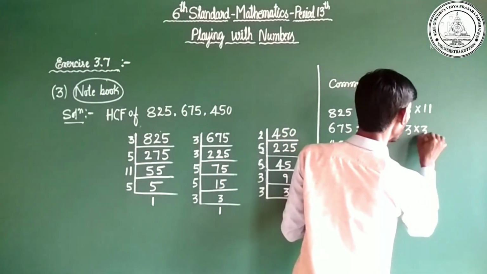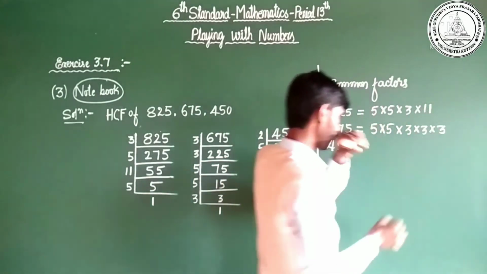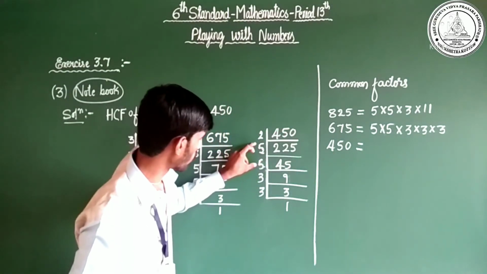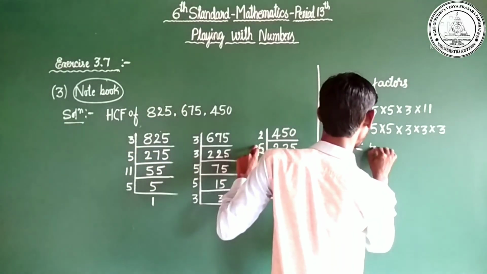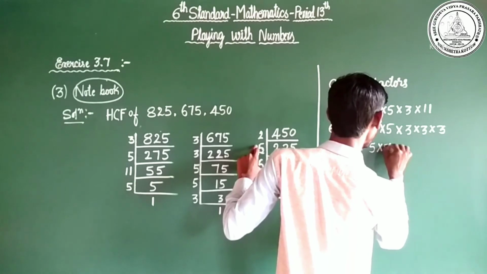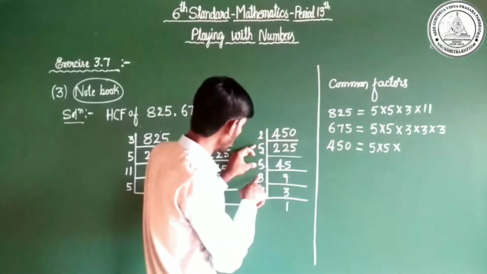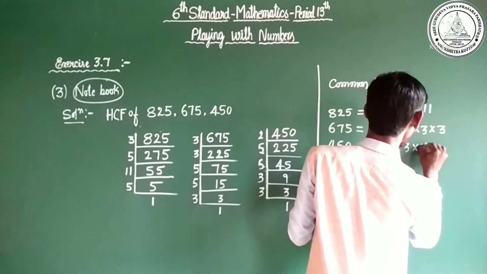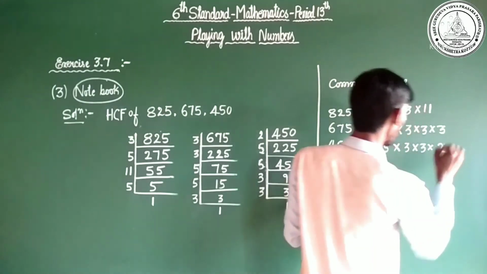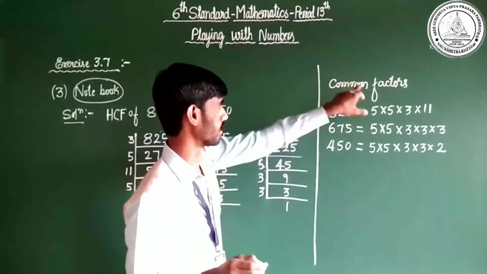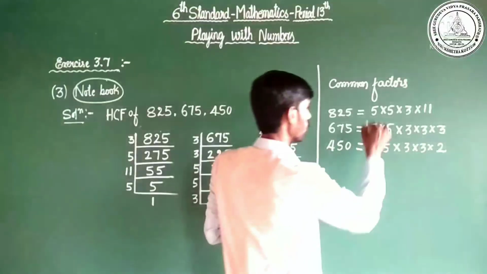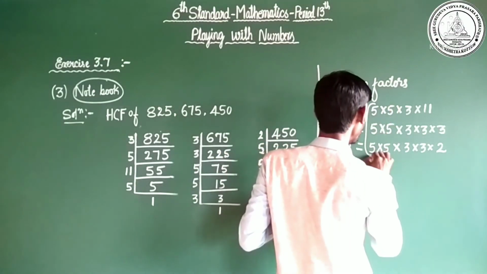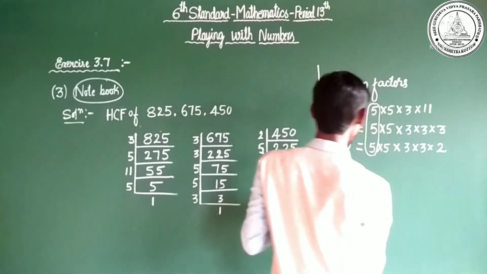Next, 5 into 5 into 3 into 3 into 2. Yes. Find the common factor. See, observe here. These are all the common factors.